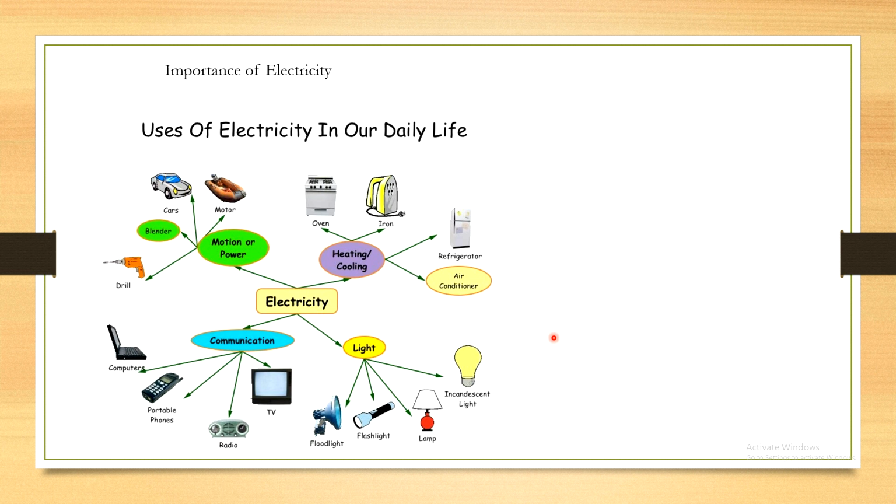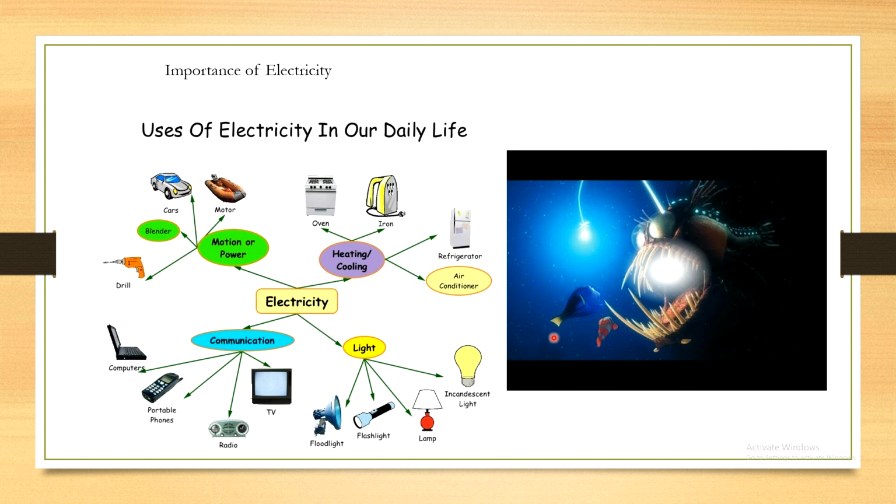That means some animals also generate electricity. Here you can see electric eels that can generate an electric charge of up to 600 volts in order to stun prey and keep predators at bay. That means electricity is important for animals also.